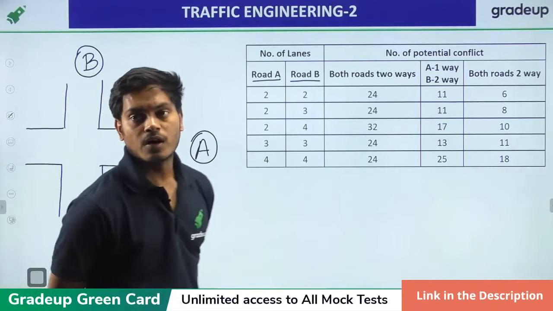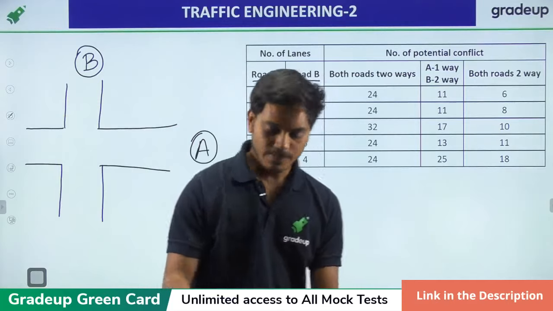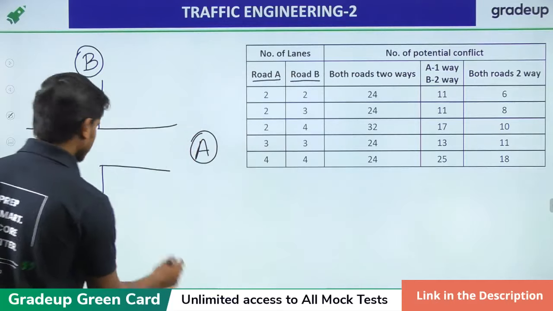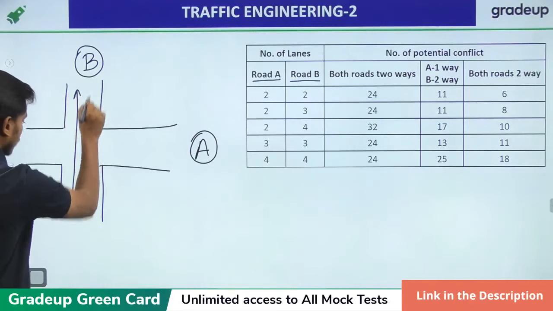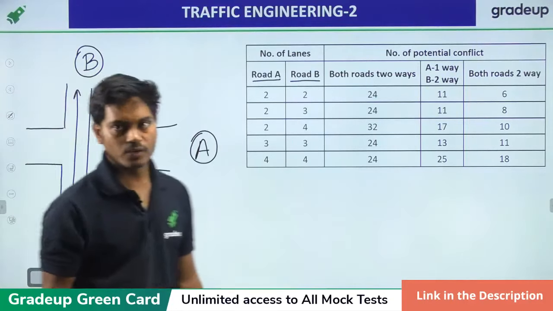Sir, where does diverging conflict occur? Diverging conflict will occur, suppose I have this road and it is a two-way, two-lane road.